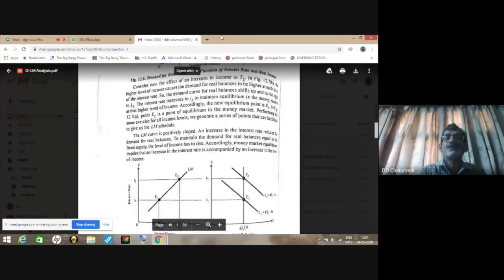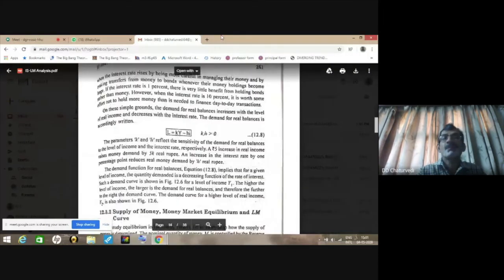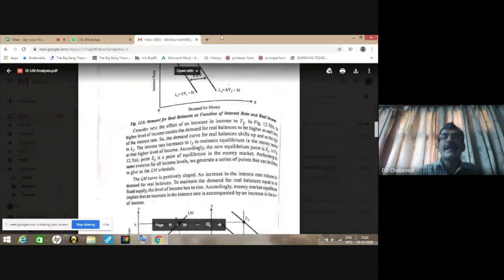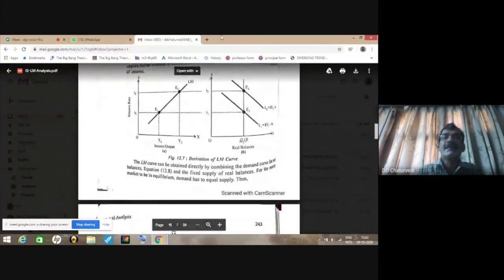Now the LM equation is before you, 12.9. And this equation 12.9 has come from 12.8, where we wrote L is equal to KY minus hI. So we can say real money balances, which is given by M bar divided by P bar, is equal to KY minus hI.